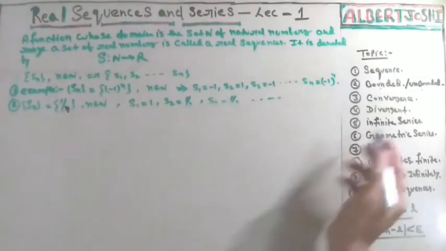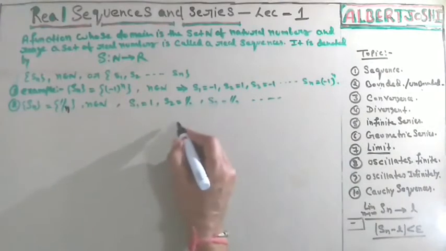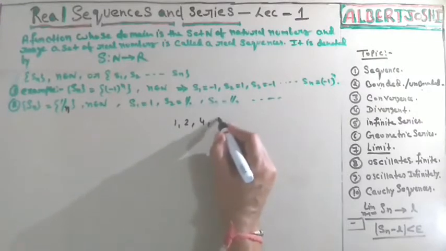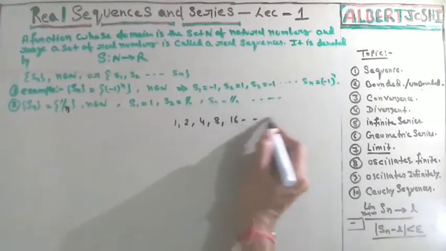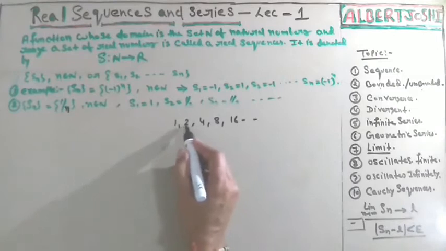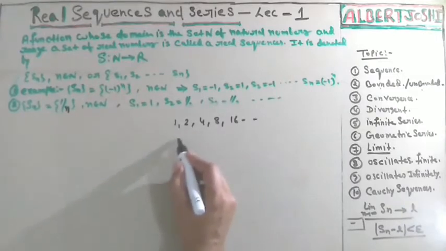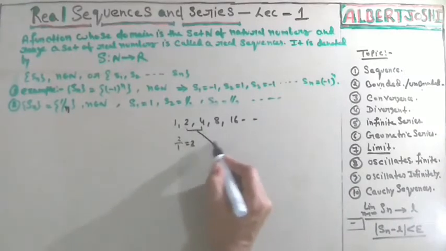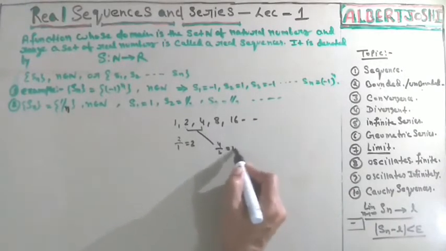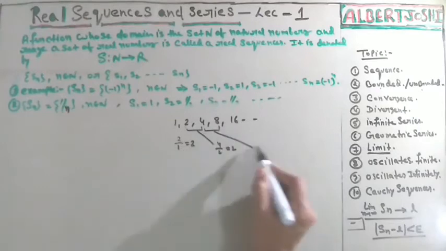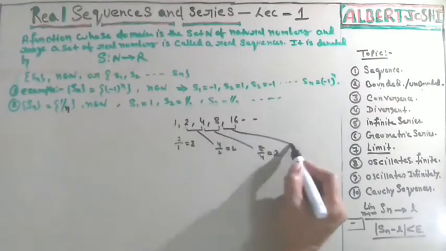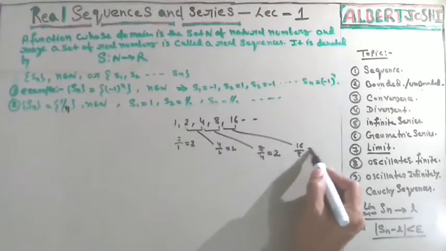So what is the meaning of geometric? Geometric means suppose you have such a sequence: 1, 2, 4, 8, 16, and so on. Now divide: 2 upon 1, you get 2. Now 4 upon 2 is equal to 2. Now 8 upon 4 is equal to 2, then 16 upon 8 is equal to 2.